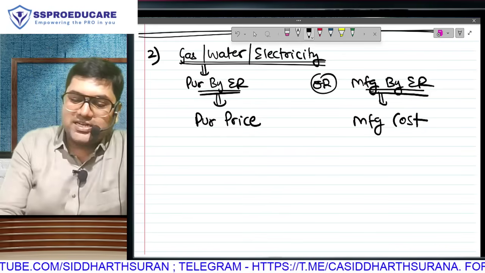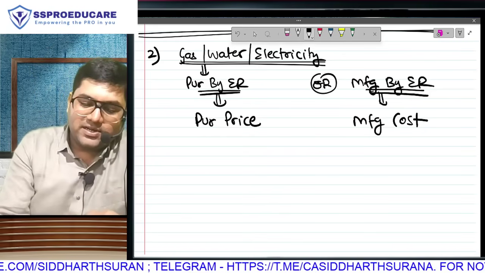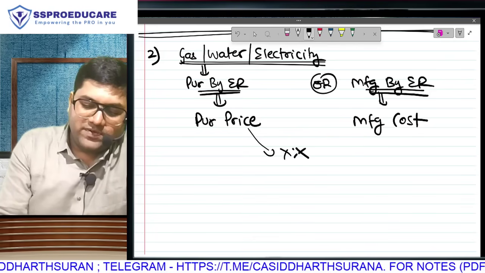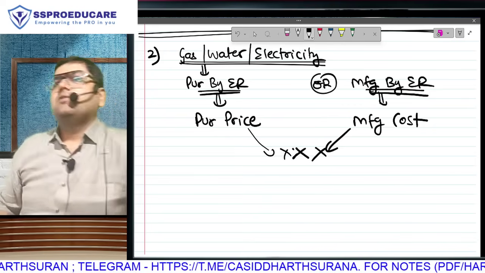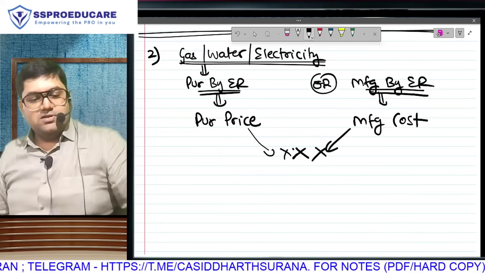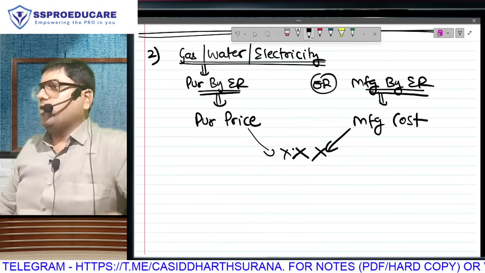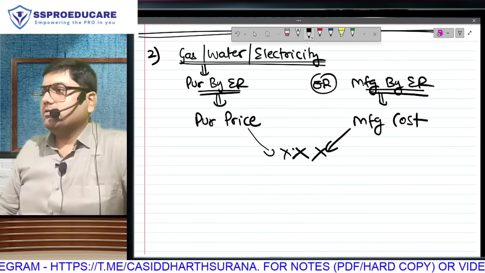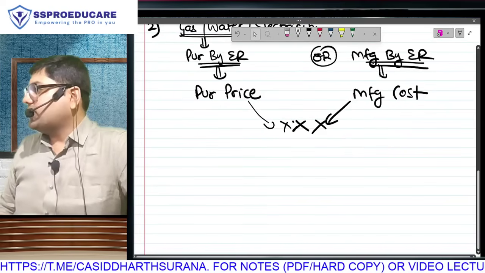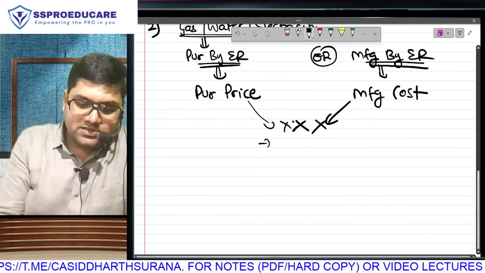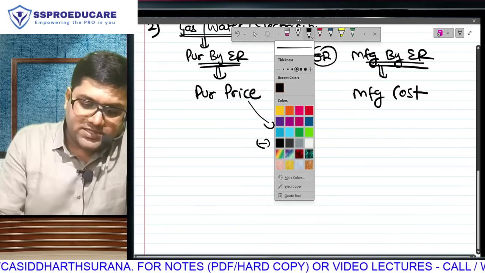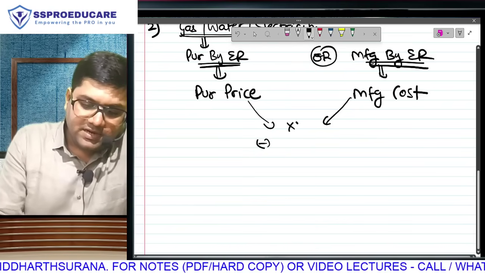So if purchased, it is very easy: the amount paid to the third party. But if manufactured, we will have to take the per unit manufacturing cost, and that will become the value of taxable perquisite. Understood? But of course, is it possible that you drink a lot of water, which is beyond your boss's budget? Is it possible that you consume more electricity than your boss's budget? So what can he always do? There will be some amount that will always be recovered.